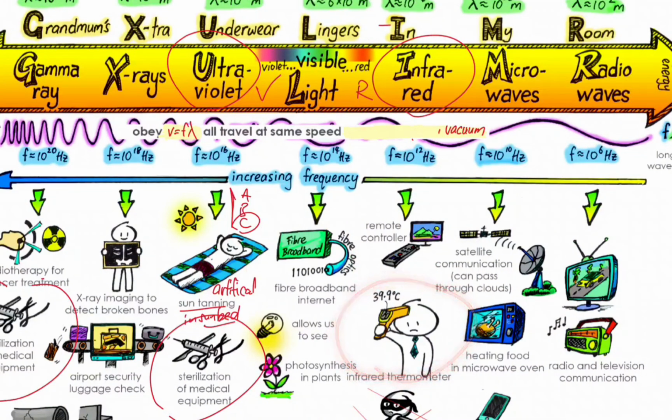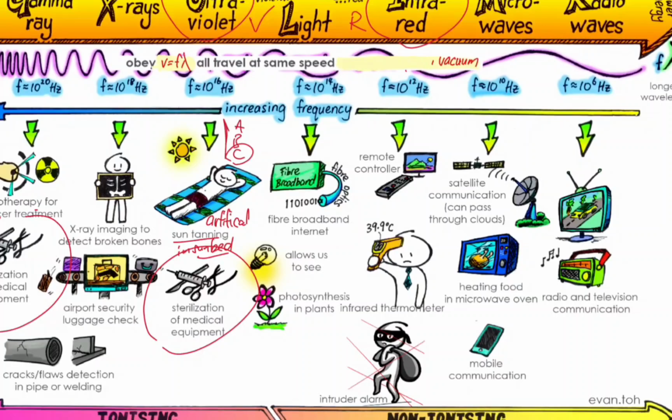Next, your infrared thermometer to measure your temperature. And the next one here, which is very commonly asked in O level, is the intruder alarm. So if the intruder enters and blocks the infrared ray, which is invisible, it will sound the alarm. So take note of that.